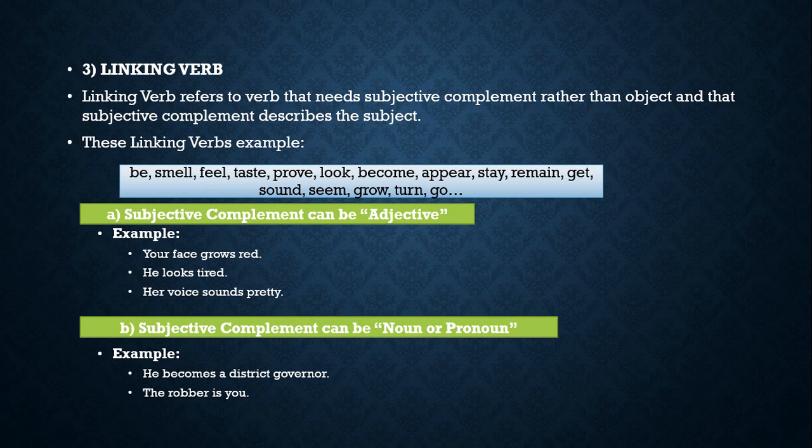Okay, number B, the subjective complement can be a noun or pronoun. For example, he becomes a district governor. District governor here is a subject complement as a noun that describes he as a subject. Number 2, the robber is you. You here is a subject complement as a pronoun that describes robber as a subject.